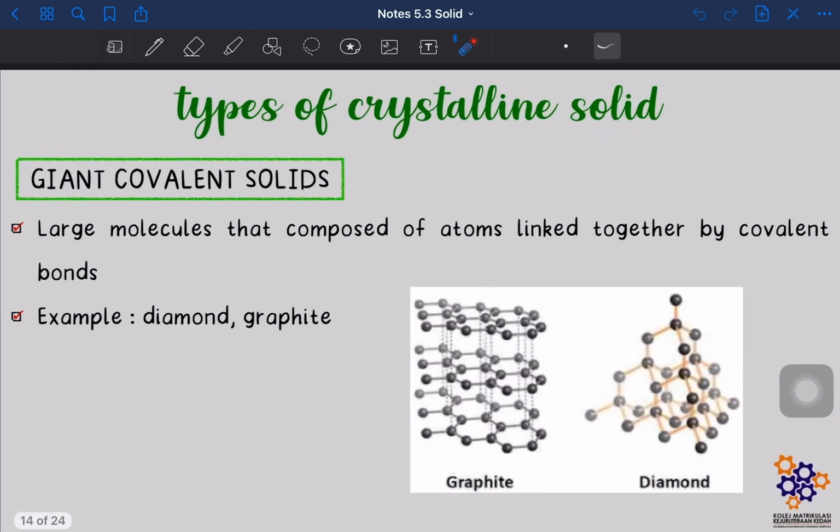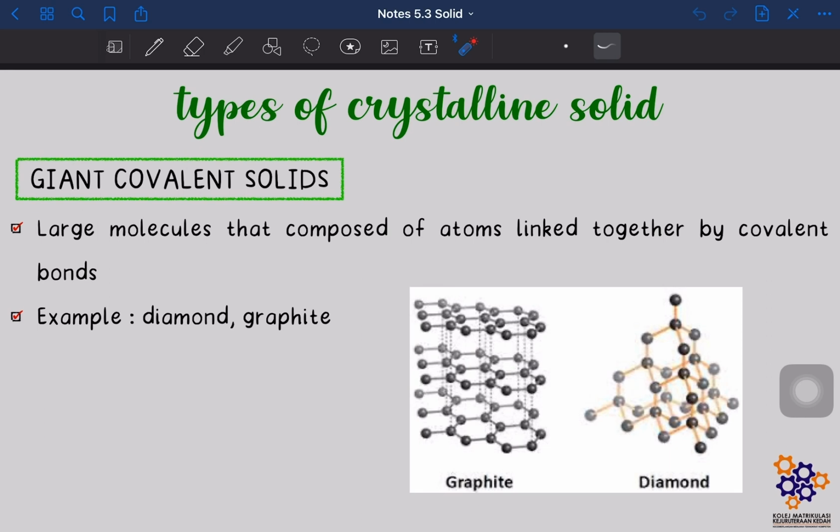Alright, and last type of crystalline solid is giant covalent solid. So giant covalent solid ni adalah large molecules that composed of atoms linked together by covalent bond. Okay, maksudnya yang dia punya susunan tu besar lah. Okay, the arrangement tu banyak. Okay, contohnya macam graphite dan juga diamond. Okay, ini contoh giant covalent solid.